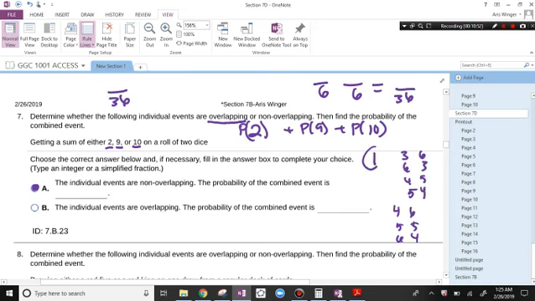So this is 1, 2, 3, 4, 5, 6, 7, 8. 8 out of 36 reduces. 4 goes into both of those, so it's 2 over 9.